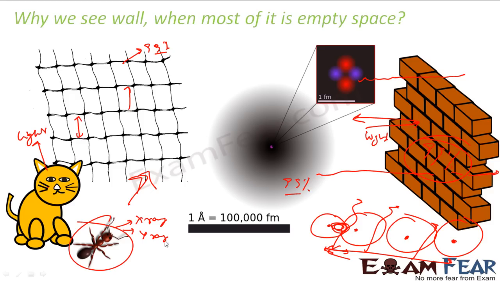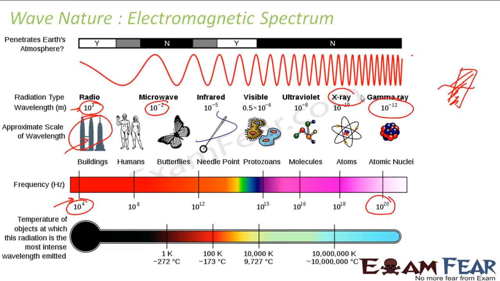The cat won't cross it. But X-rays and gamma rays have a very, very small wavelength and very high frequency. They can cross this, because the wavelength is of this range. So X-rays and gamma rays have wavelengths of atomic and nuclear level range, so these can cross at this level. But light won't cross. It's very big. There is no chance of a radio signal getting crossed. No way. Hope you understand this.